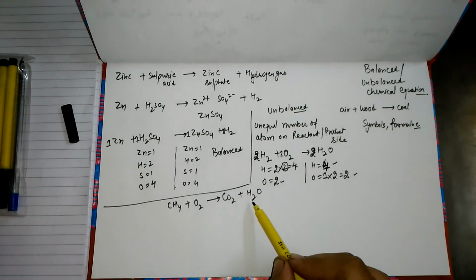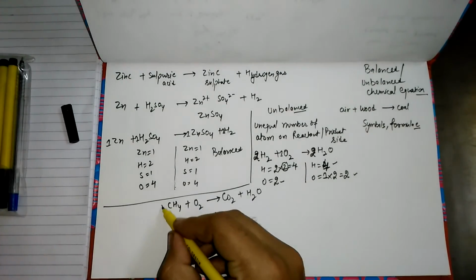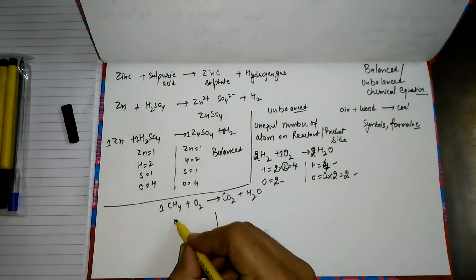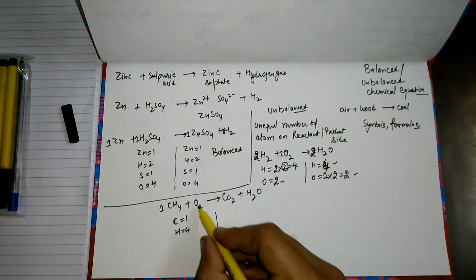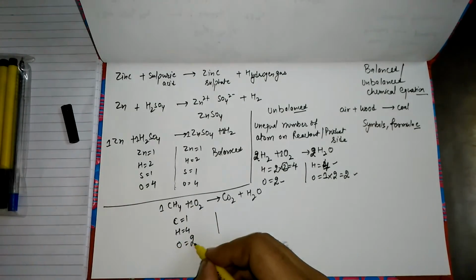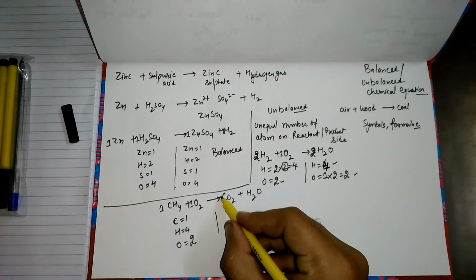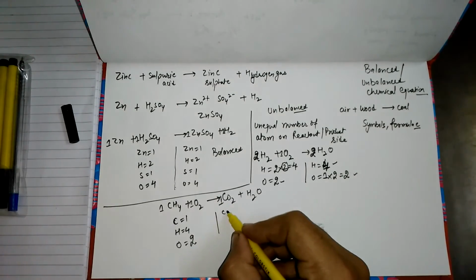CO2 and H2O are the products and these are the reactants. So before balancing it, let's count the various atoms on both sides. We have carbon equal to 1, hydrogen equal to 4. Here 1 is present, 1 multiplied by 2, hydrogen is equal to 2. Whether we write the 1 or not does not matter.